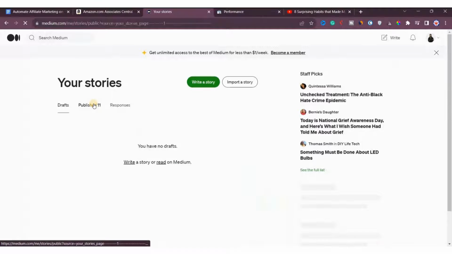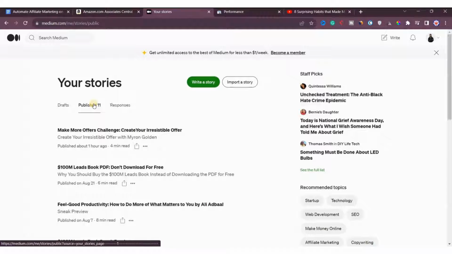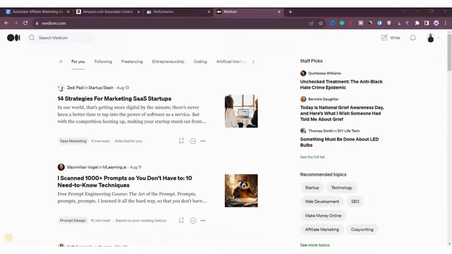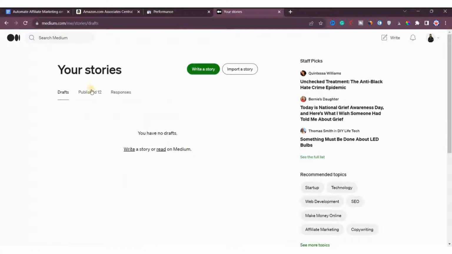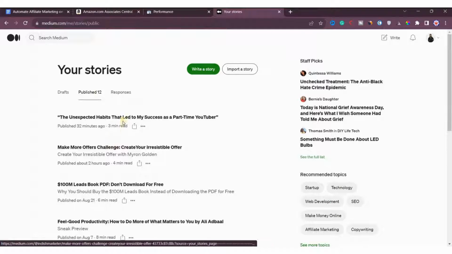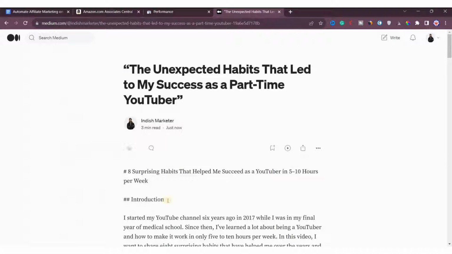After going to Medium, we can see that the content is not published yet. We have to wait for some seconds to get the content published on Medium. Now after a few moments, if I go back and check on Medium stories, and go to the Medium published section, you can see that it's published here.